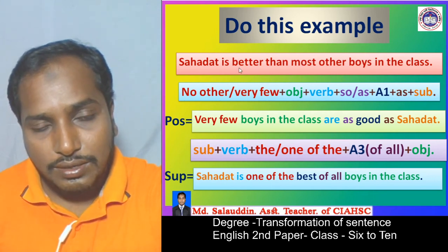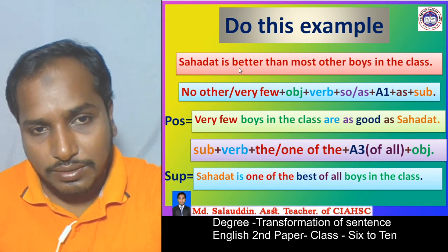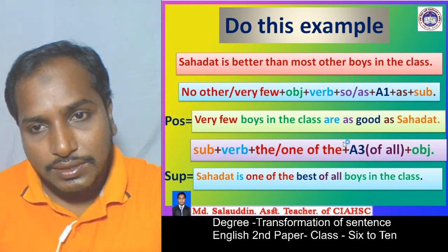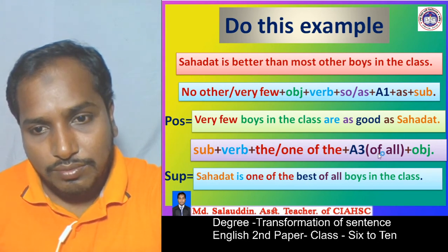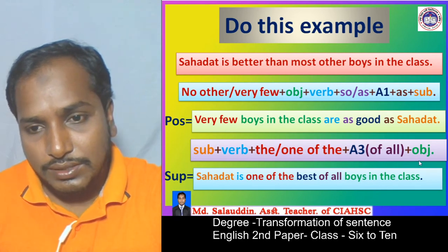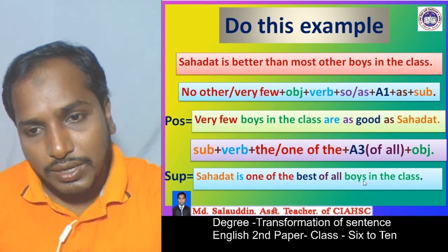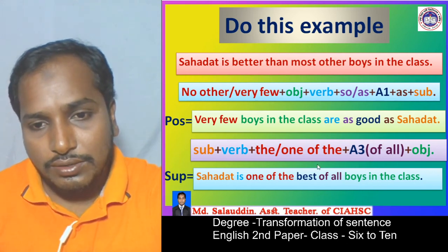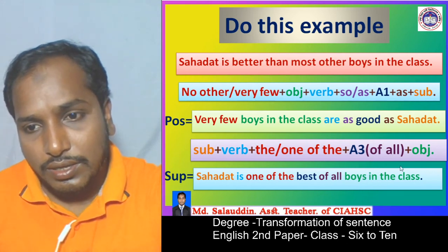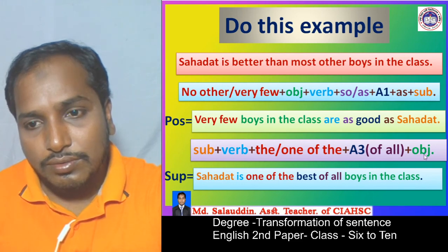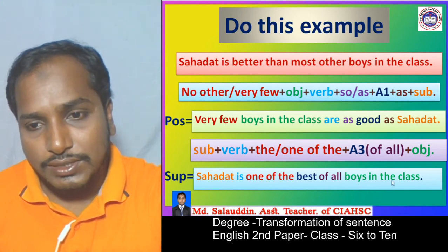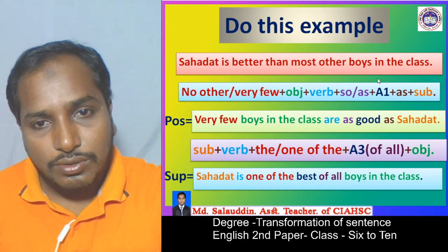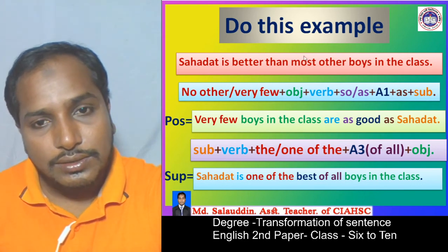We know the a3 form of "better" will be changed into "best," and then if the object is plural, we wrote "of all," and then we wrote the object "boys in the class." So I hope you can understand.